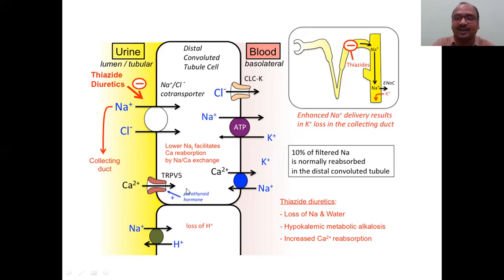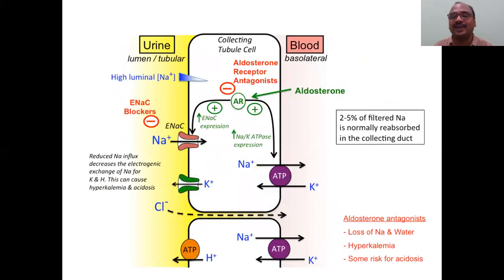Next we will see only one. Potassium sparing diuretics. See here. Aldosterone receptor antagonist. See, potassium, this pump is very important. Potassium from the blood it takes, sodium will be entered into the blood. Very dangerous.